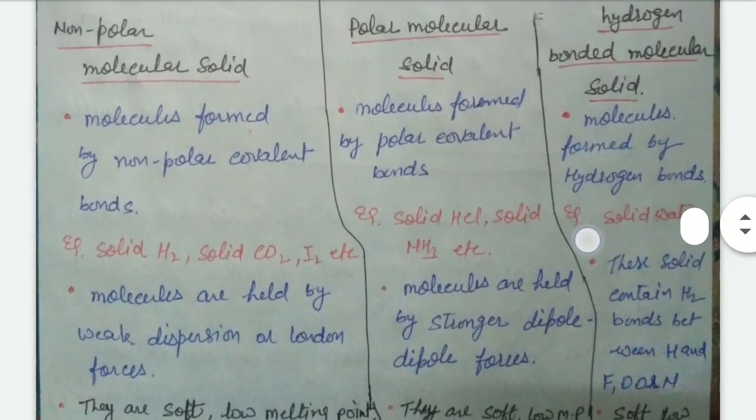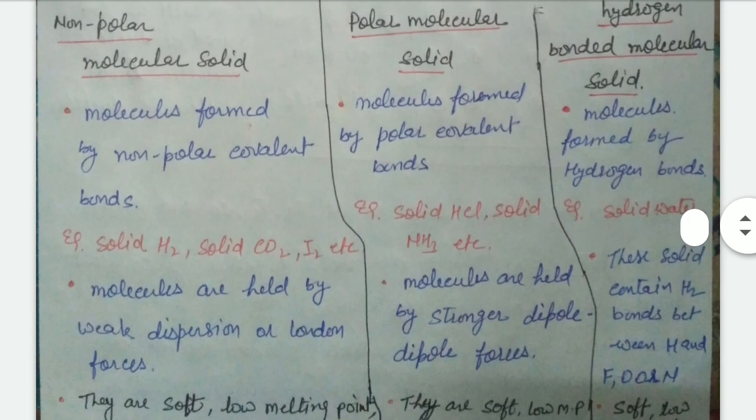Second one is polar molecules. Polar means have charge. It means these molecules are polar covalent solids. They have charged particles, negative or positive. It means they are held together by stronger dipole force. It's also called dipole interaction, right? Common examples are solid HCl, solid NH3, etc.